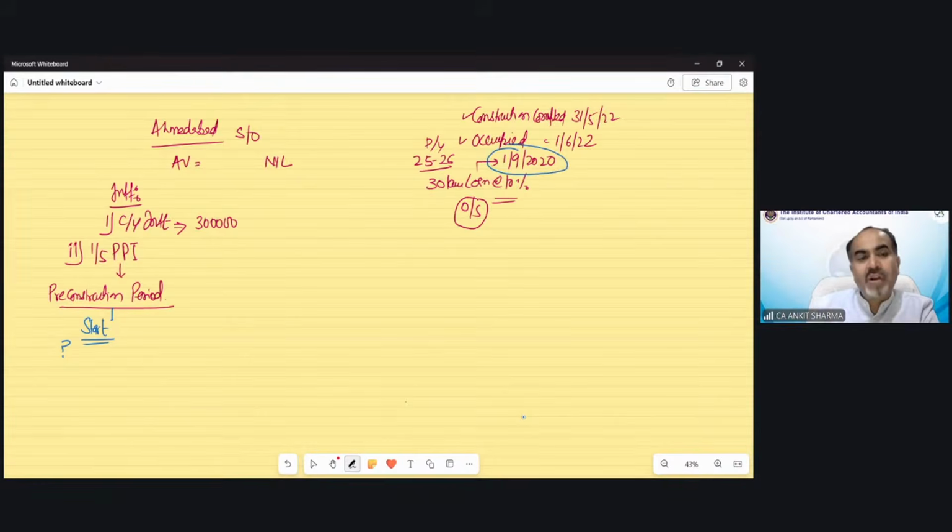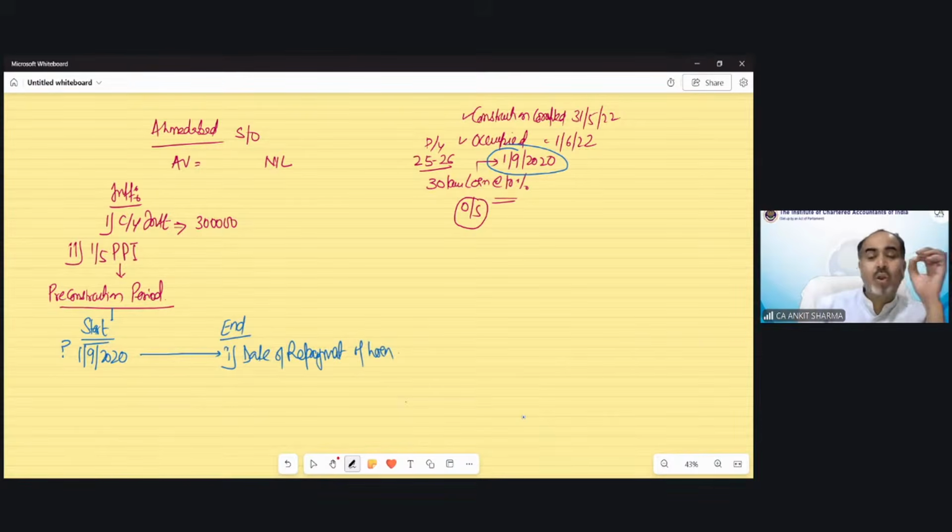The date of loan taken would be the starting point, 1st September 2020. And the end date would be date of repayment of loan. And because in the question it says the entire loan is outstanding, this date is not there.